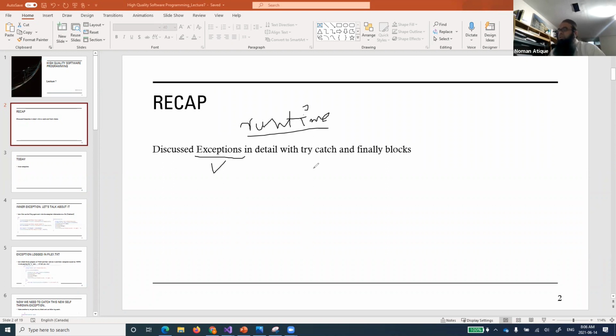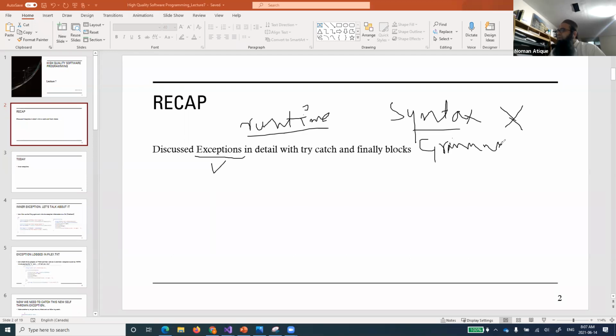The syntax error is something that will never allow you to compile your program. Your program will not be compiled unless you remove all the syntax errors. You remember I talked about how syntax errors can also be called grammar errors or grammatical errors.